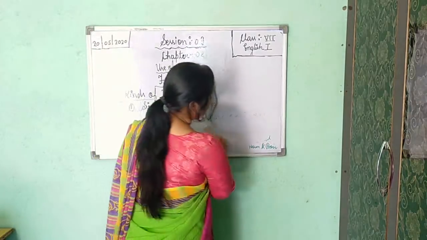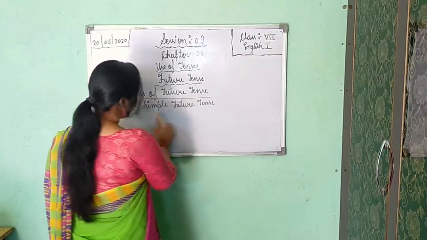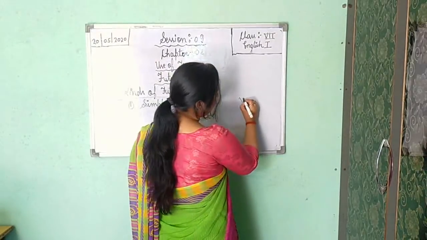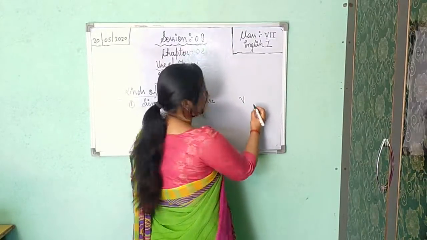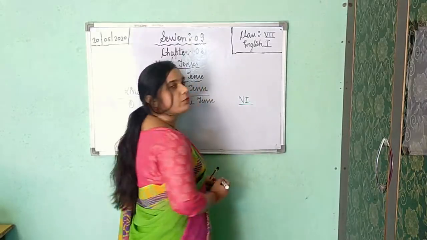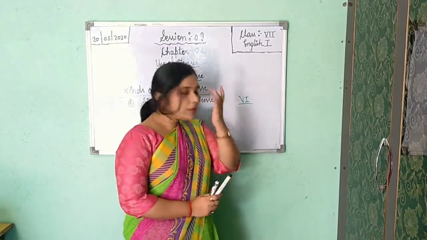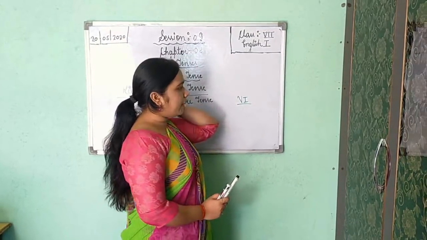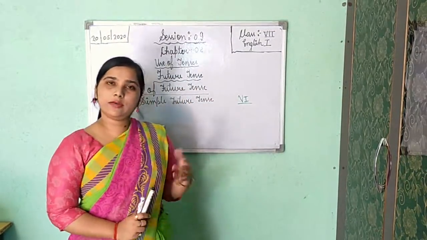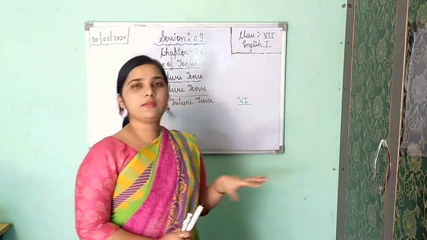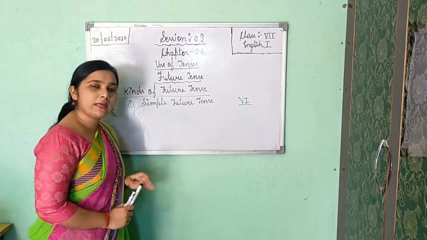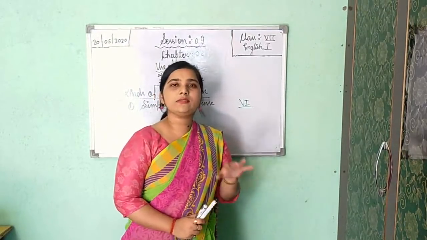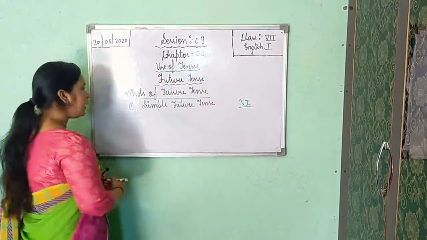Now see, helping verb, that is clear to you. Now always you will use verb first form here. In future indefinite tense you will use verb first form. Along with the helping verb you will always use verb first form, whether you are getting an affirmative sentence, negative, interrogative or any other part. If you are getting interrogative or negative, then also you will use verb first form all the time in simple future tense. Now see an example.